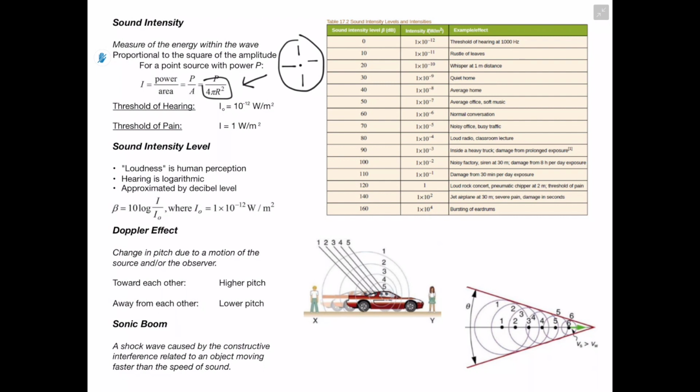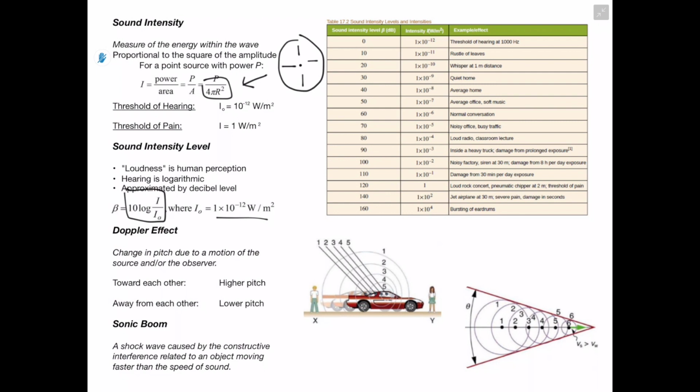So this brings us into the different sound intensity levels. And this is talking about loudness. So this is another human perception. Our hearing is actually logarithmic, and in order to approximate these sort of loudnesses, we're going to use the decibel level. And in order to find the decibel level, we would want to use this equation here. And then for I naught, once again, we're going to be using our threshold of hearing.